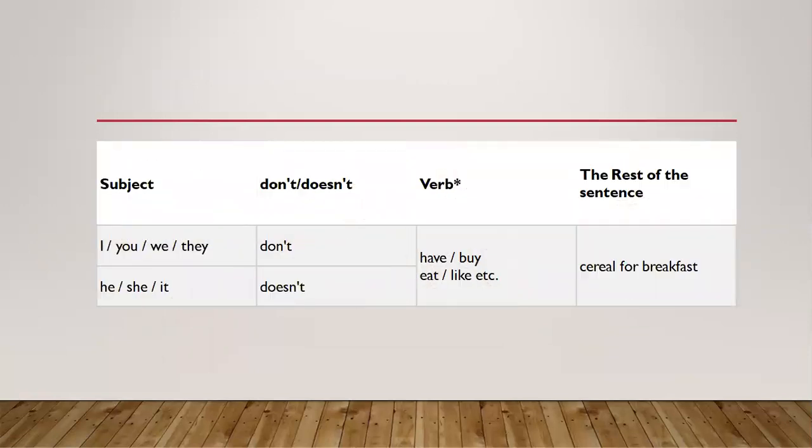Now see the formation: subject plus do not or does not plus main verb, and then the rest of the sentence, or we can say the object. Now let's see, with I, you, we, they, and plural noun, we use don't or do not, then verb and then object. And with he, she, it, and singular noun or single name, we use does not. For example, I don't have cereal for breakfast. He doesn't have cereal for breakfast.